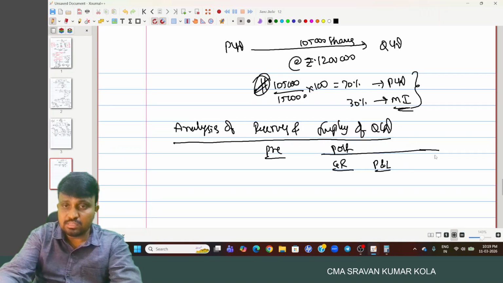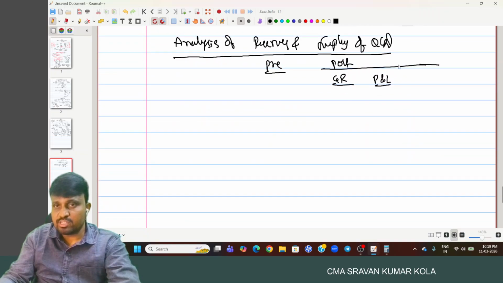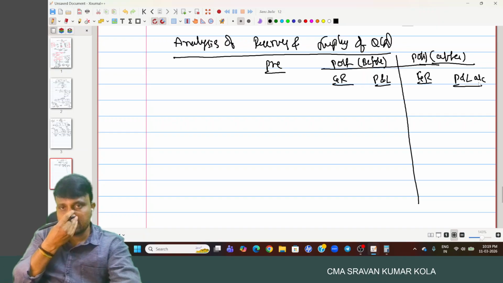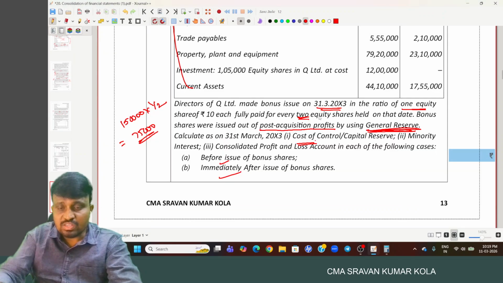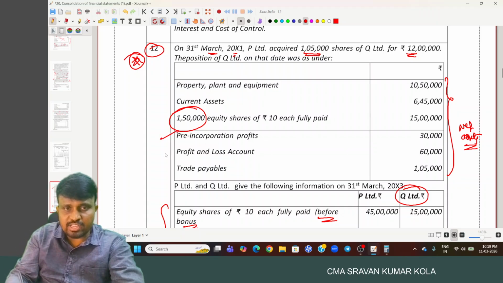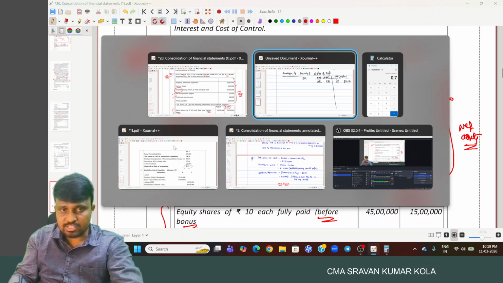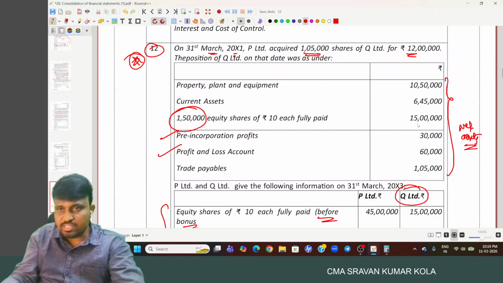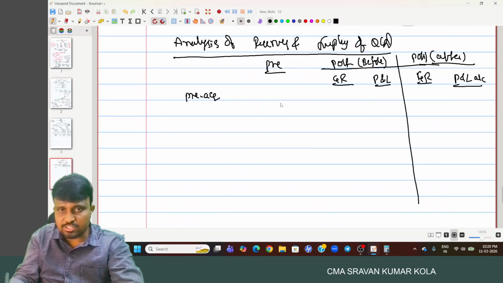One more important point is this is relating to before bonus issue, and post after bonus issue: general reserve, profit and loss account. Okay. And the pre-acquisition period, on the date of acquisition, already we have pre-incorporation profits and profit and loss account. So the pre-acquisition period is how much amount? 30,000 plus 60,000.